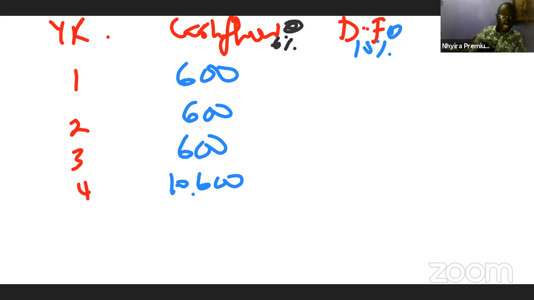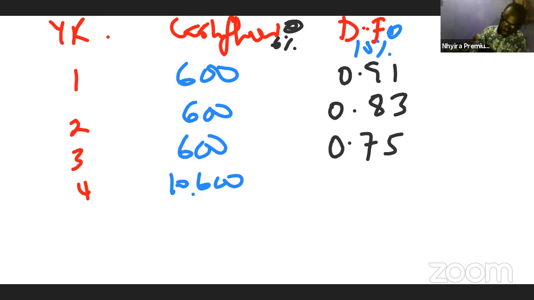Now the discount factors, which were not given, but we could compute them: 0.91, 0.83, 0.75, 0.68. Then we multiply them up respectively, and that will give us the present value.